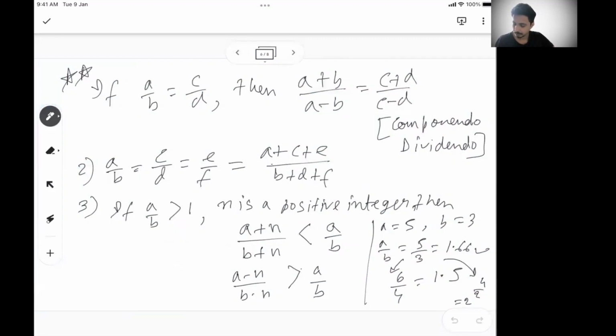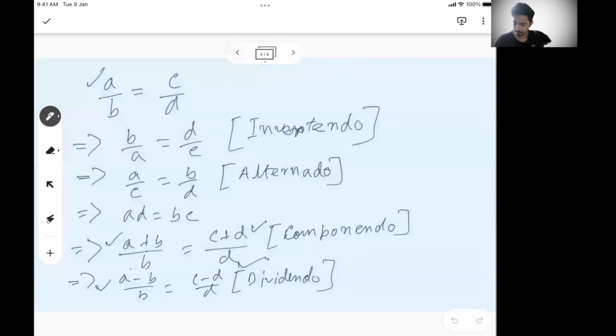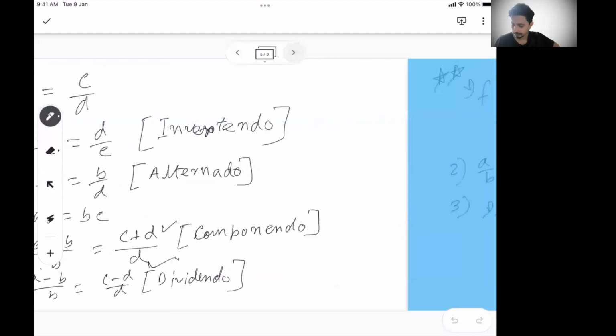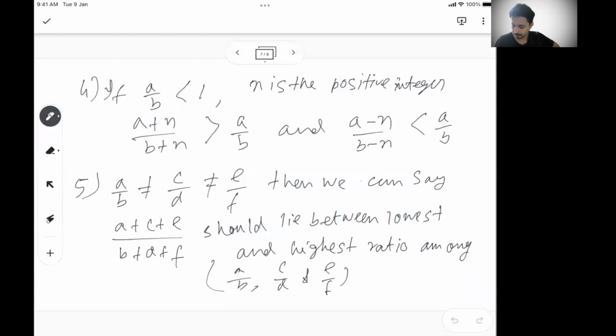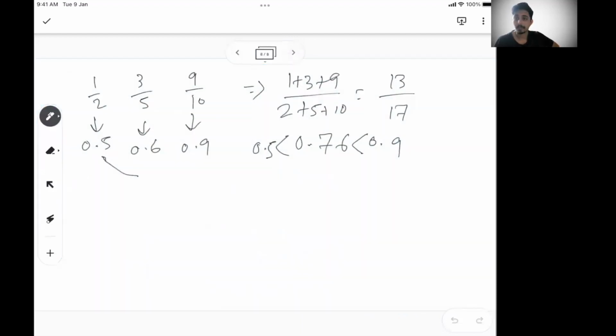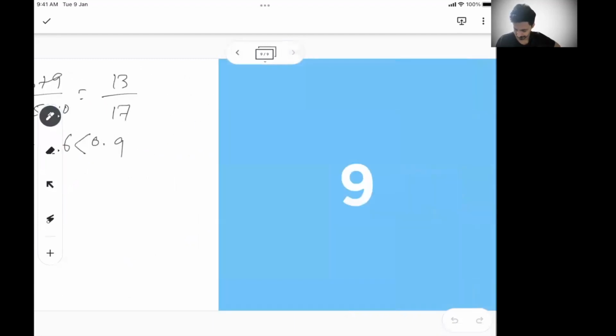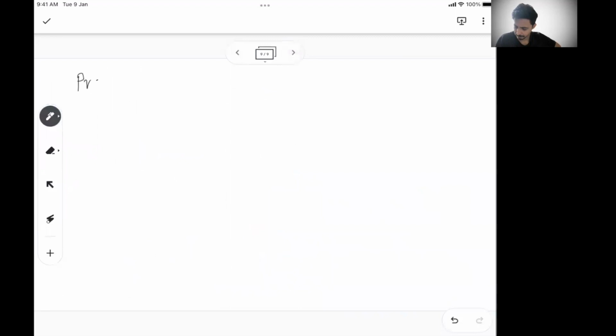Then similarly, some of the other formulas which are more relevant, like componendo, dividendo, and the equality factor of the ratios, and some of the invertendo, alternando kind of formulas. So if you remember these from ratio, I think this should suffice in terms of properties of ratio. And this is what you will mostly cover in terms of the problems also. Now coming to proportion.